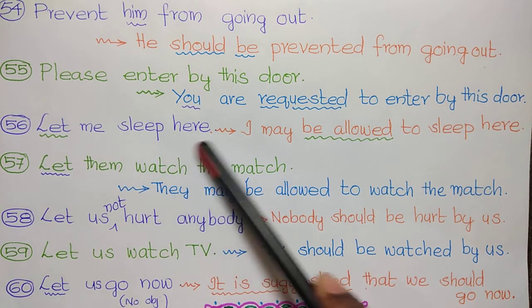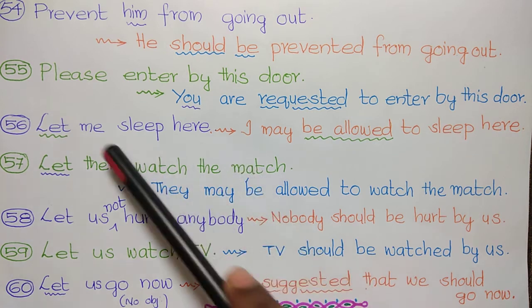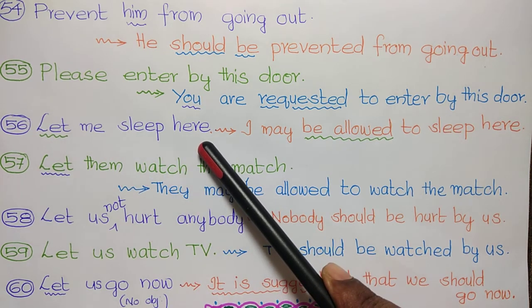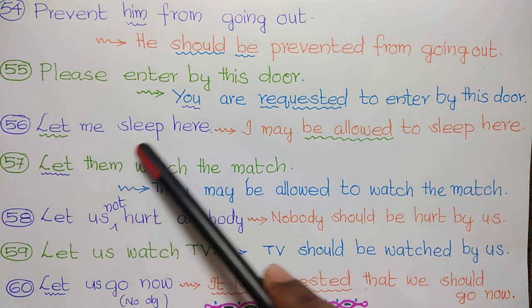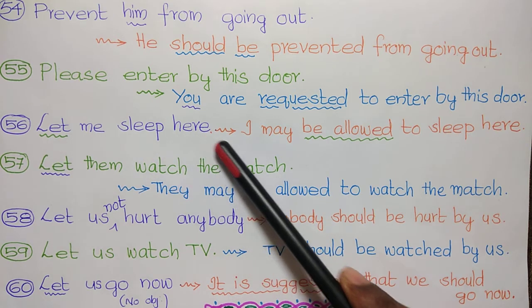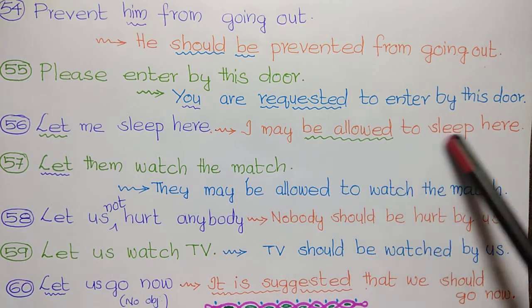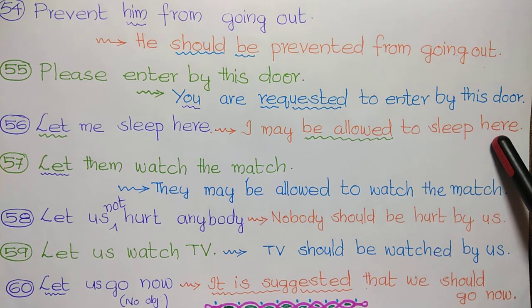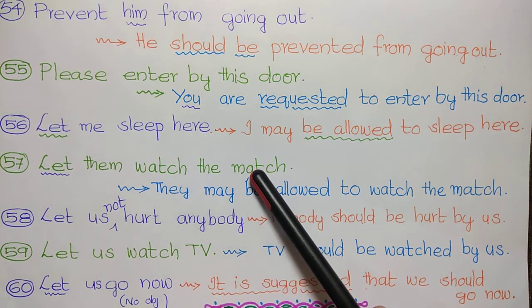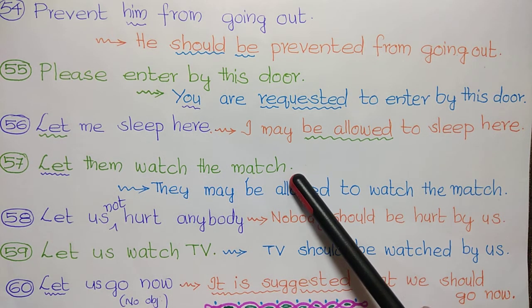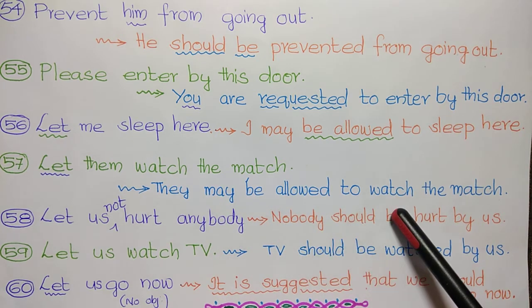Let me sleep here. An imperative sentence with let, and there is no object. So we use: I may be allowed to sleep here. Let them watch the match. They may be allowed to watch the match.